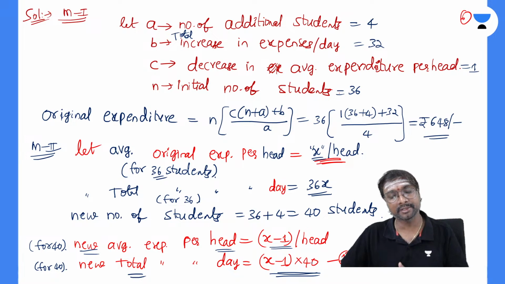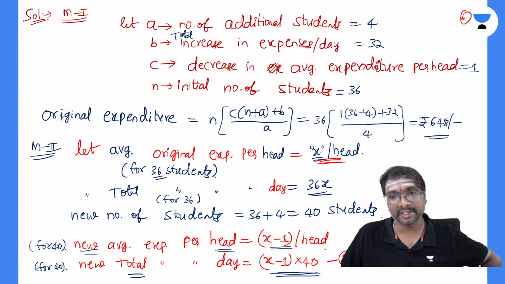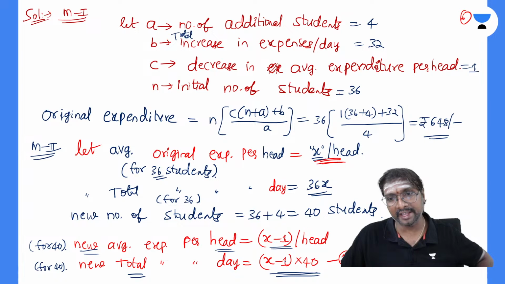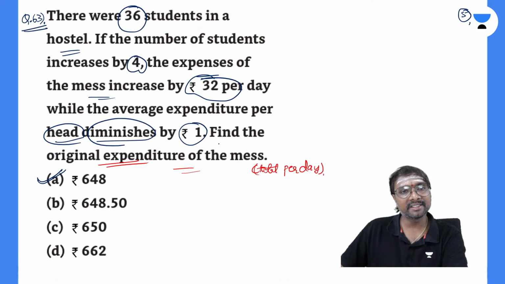Is it clear, Abhijit, up to this? Once clear, tell me, I'll try explaining the next. Average expenditure into total number of students. What is the total number of new students? 40. x is the old average, x minus 1 is the new average. So old average into old number of students, new average into new number of students. That's it. Clear?